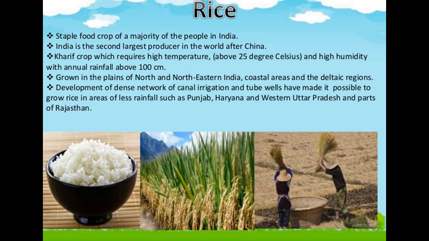The development of a dense network of canal irrigation and tube wells has made it possible to grow rice in areas of less rainfall such as Punjab, Haryana, western Uttar Pradesh and parts of Rajasthan. So even in parts where there is not much rainfall, these methods have made it possible.